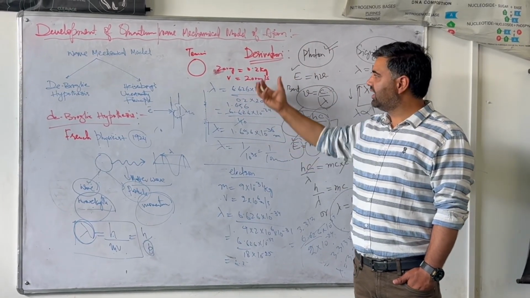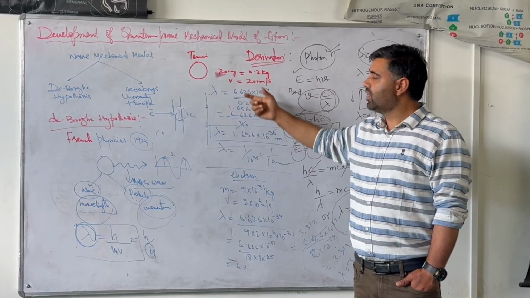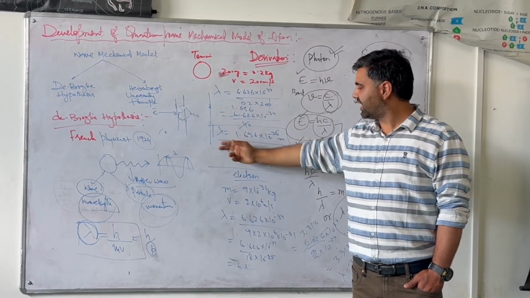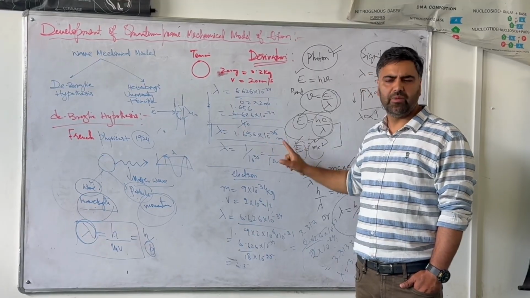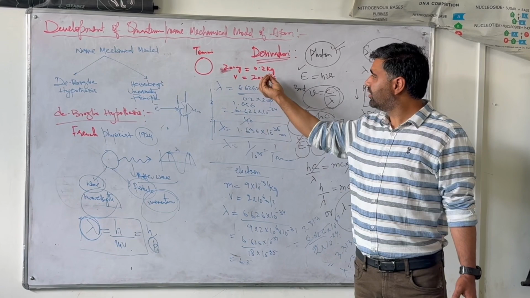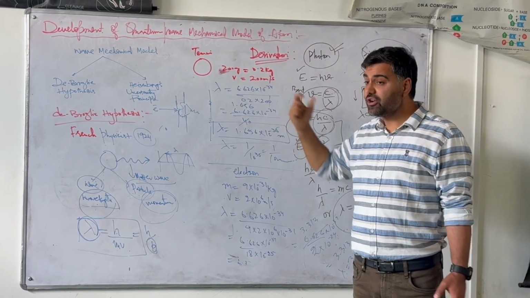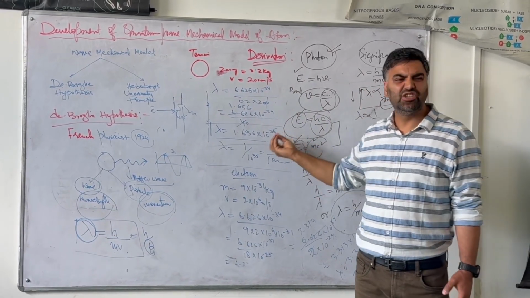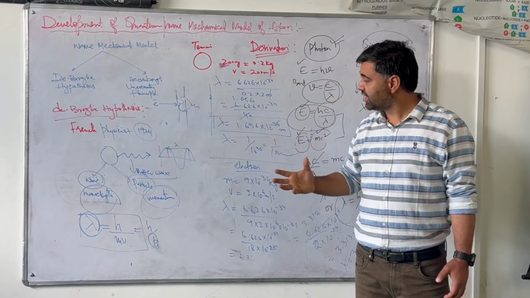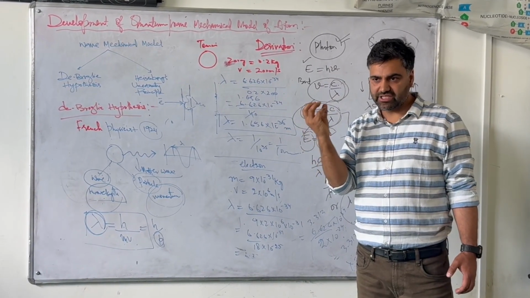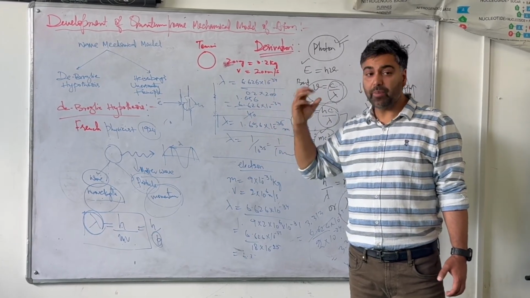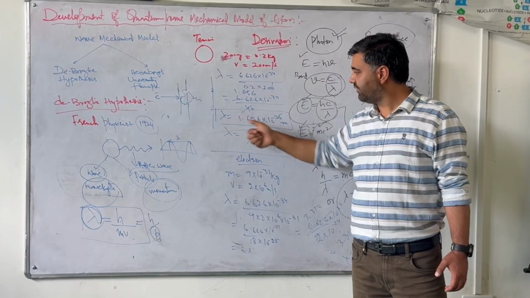अगर हमने एक बाल ली जिसका वजन हमने लिया 200 grams and when it is moving with a velocity of 200 meters per second, and we are solving this, we will get a wavelength of 10 to the power minus 35 meters. Means that ball which is having a mass of 0.2 kilograms and moving with a velocity of 200 meters per second, it is having a negligible wavelength of 10 to the power minus 35 meters, and which indicates that a material object, that which is a ball moving with a velocity of 200 meters per second, it is having a dominant particle character and an insignificant wave character.